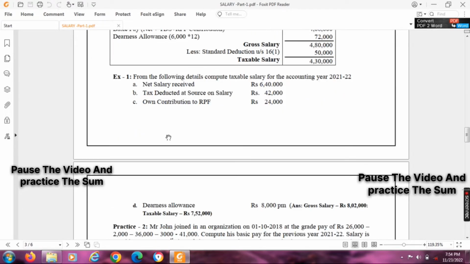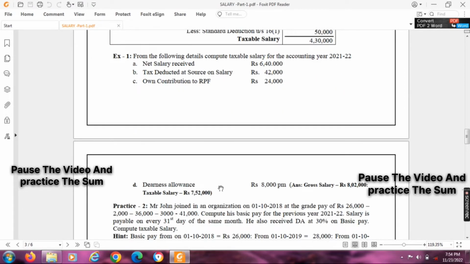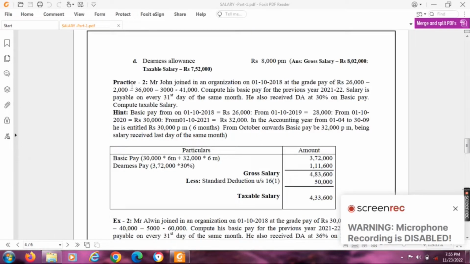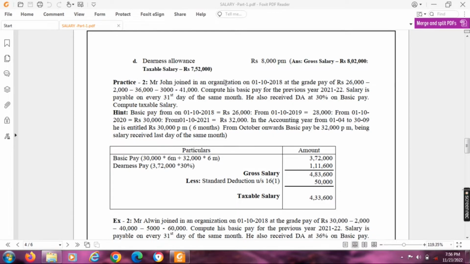Now I wish to take practice 2. Mr. John joined an organization on 1/10/2018 at the grade pay of rupees 26,000, 2000, 36,000, 3,000, 41,000. It is called scale of pay or grade pay. Mr. John actually joined on 1st October 2018.